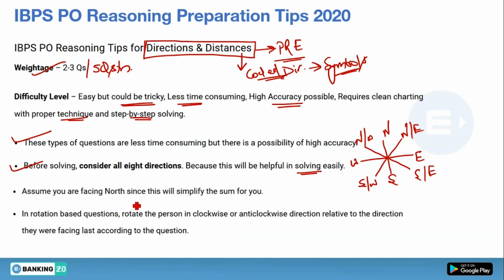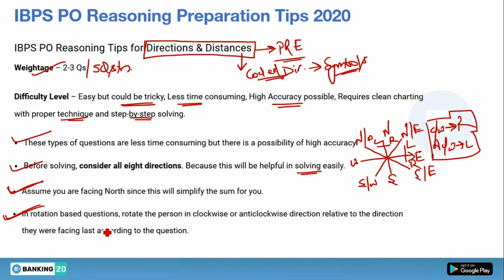Assume you are facing north, since this will simplify the sum for you. Yes, if you get confused while taking the left and right, assume yourself you are facing north. If you are facing north, your right will be this and left will be this. Similarly, in the case of east, assume you are facing east, so your left and right will also change. This side will be left and this side will be right, and so on. Okay, so by using this technique you can find out left and right very easily for every direction. Or you can also remember that clockwise of every direction is right and anti-clockwise of every direction is left. These are the concepts. All these things I have already explained, so do check out that video.